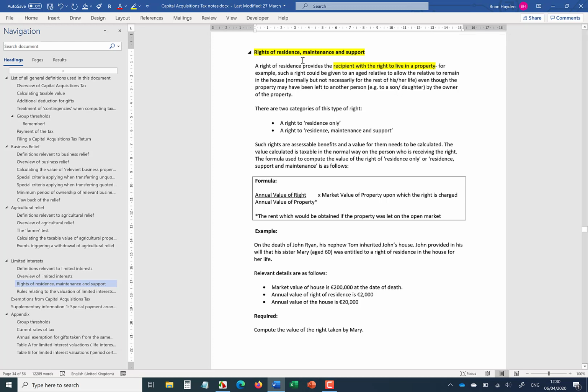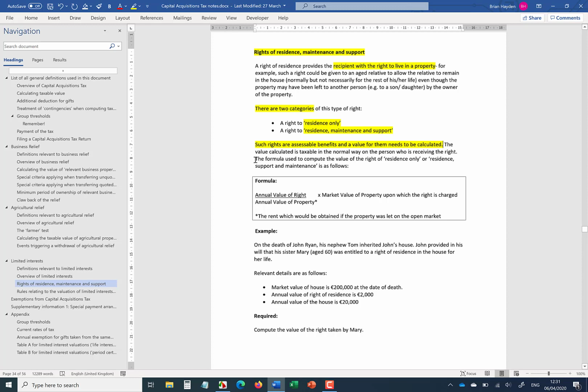Okay, so the nature of the right can fall under one of two categories. You can have residence only, essentially rent free, or you could have residence, maintenance and support, which is a much more inclusive and valuable right. And each of them has a slightly different approach to calculating their value. As you can probably appreciate, the value of residence only would be much, much lower than the rights to residence, maintenance and support. So the point is that we need to determine the value of this right.